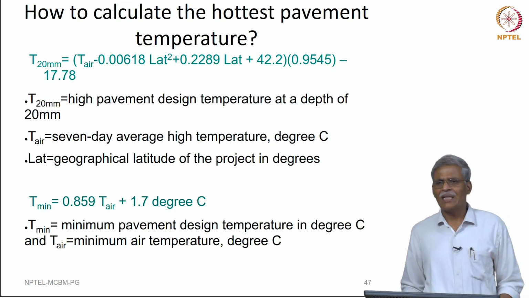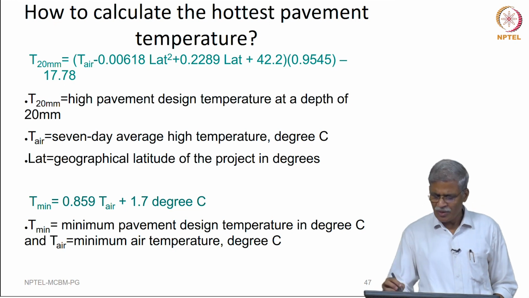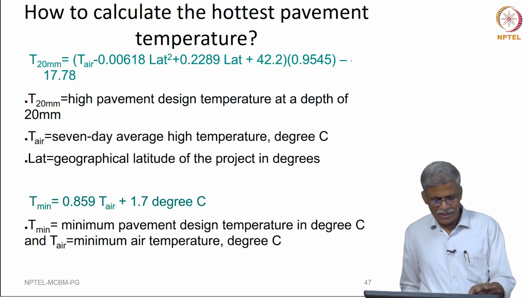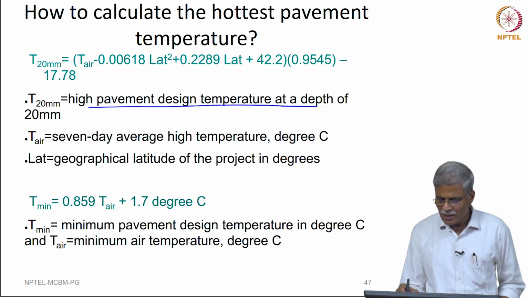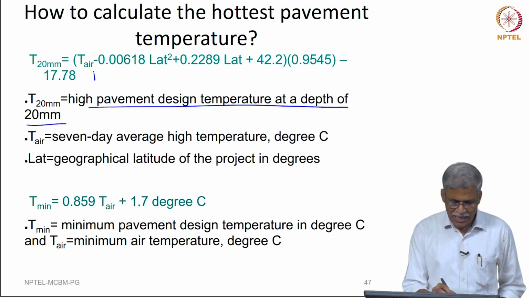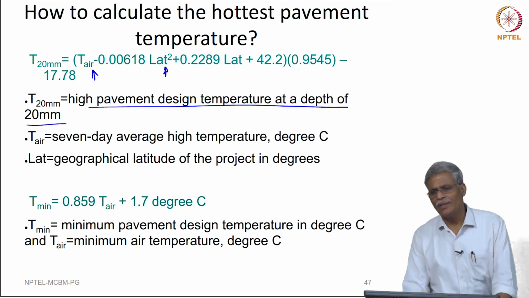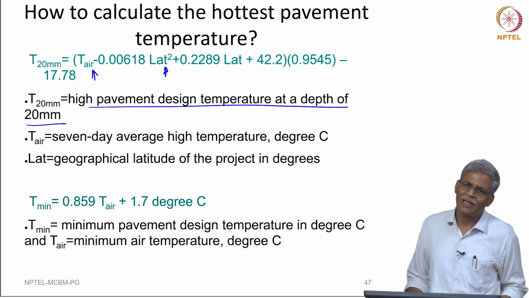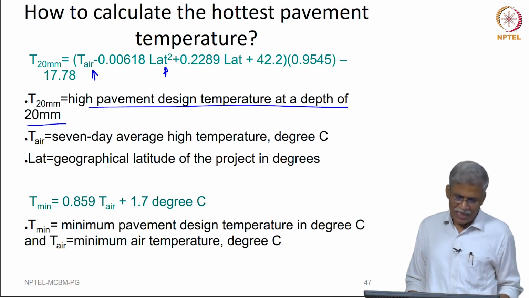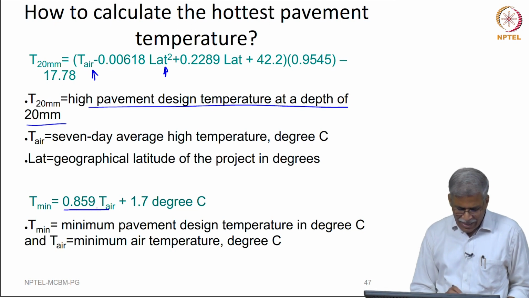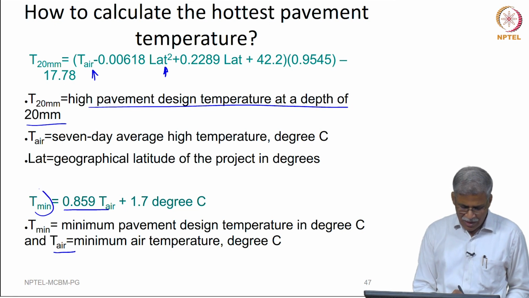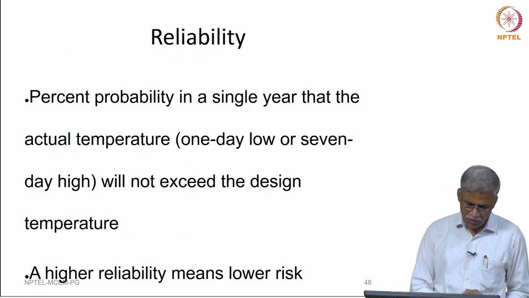So, this is the empirical expression that was given by FHWA. You can actually see that T20mm is the high pavement design temperature at a depth of 20 mm. This is the air temperature, this is the latitude. We have a similar expression that we developed at IIT Madras for Indian conditions. The details have already been explained in a few other lectures, and this is the minimum air temperature, and this is the minimum pavement temperature, right.